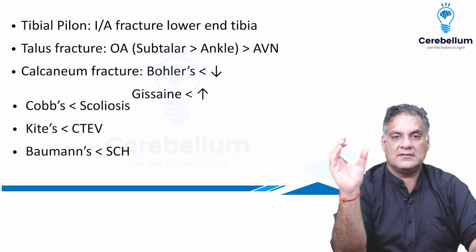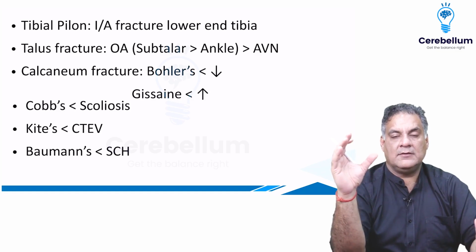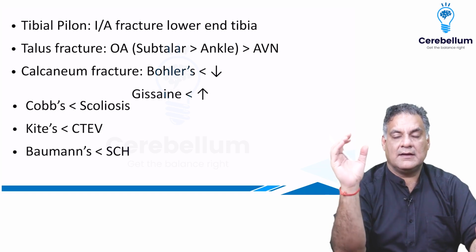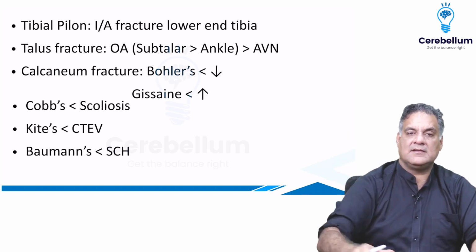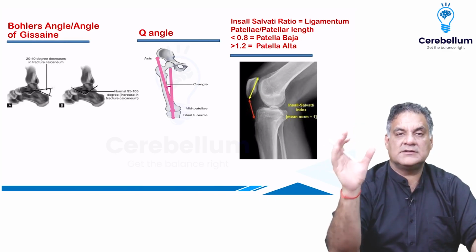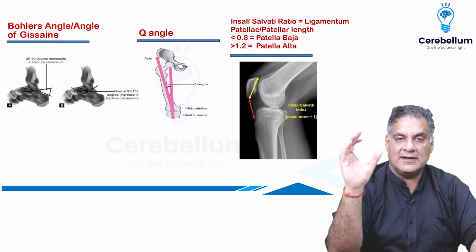Cobb's angle speaks about scoliosis. Kite's angle talks about the man who created everything on CTEV. CTEV, that is clubfoot. Club means the walking stick. And Baumann's angle talks about the cubitus varus in the supracondylar humerus. So Bohler's angle lowers and Gissane angle gains in fractures of calcaneum.